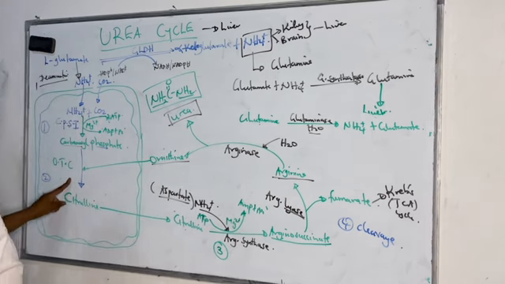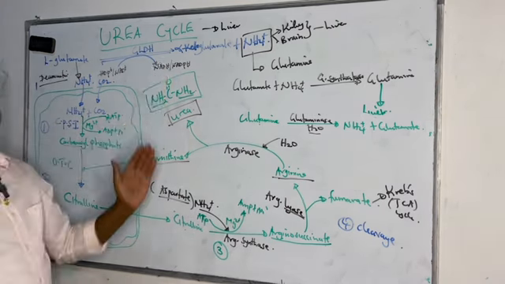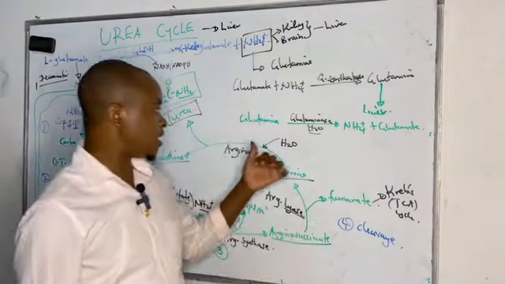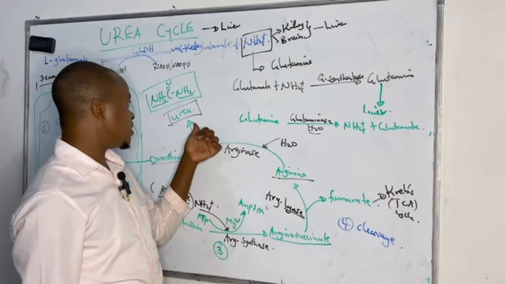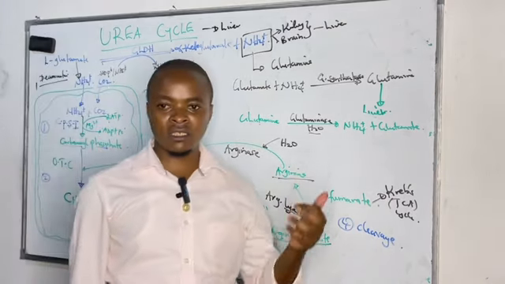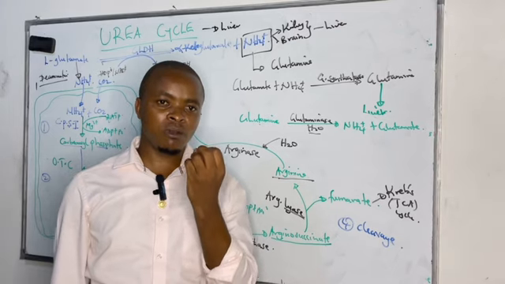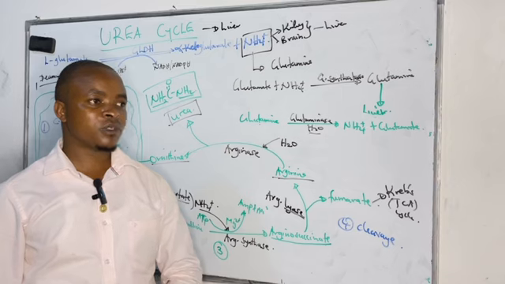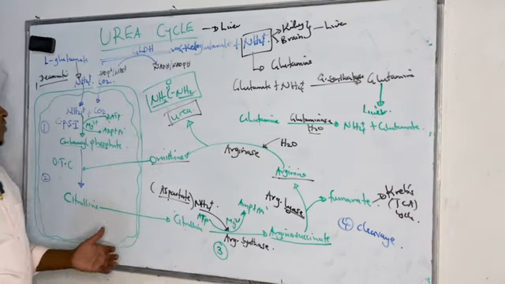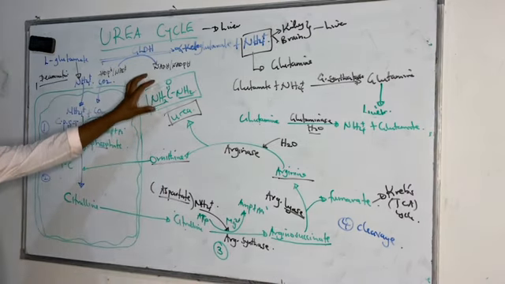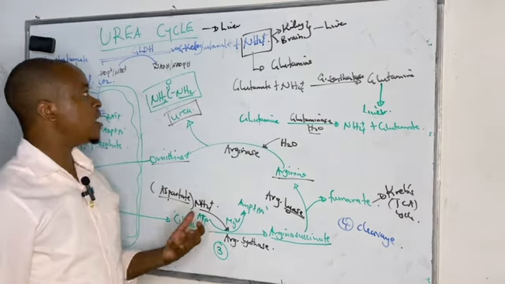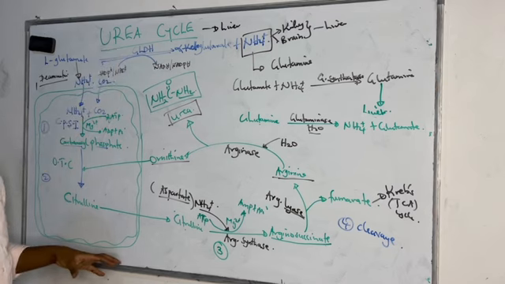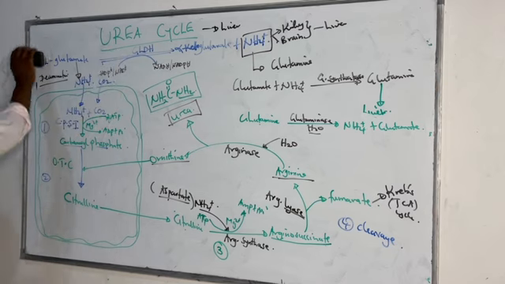Ornithine continues to form more citrulline, then urea is cleaved off and it is taken to the kidney, where it is excreted via the kidney. As we know, urea is small in molecular size, so it is both secreted and reabsorbed. So that's how we excrete this ammonia, which is toxic, as non-toxic urea by the process known as the urea cycle. So in summary, how many equations do we have?